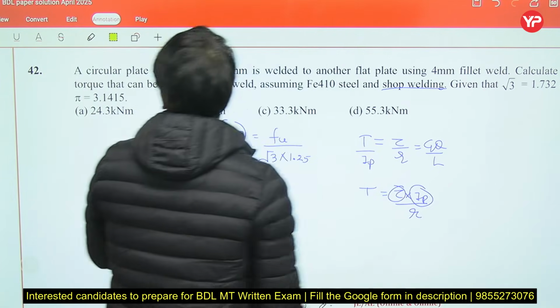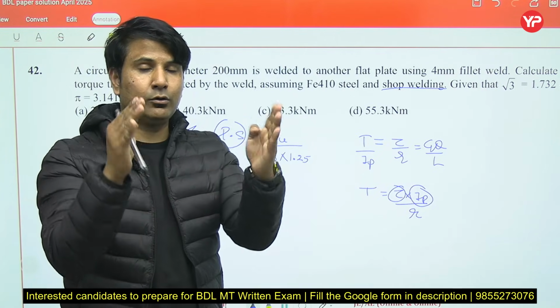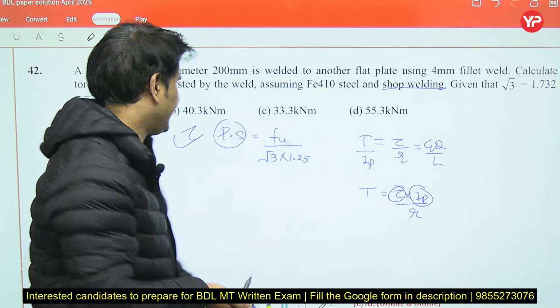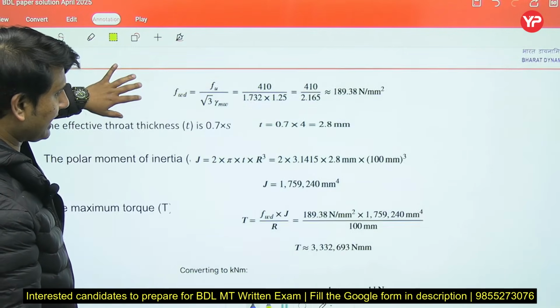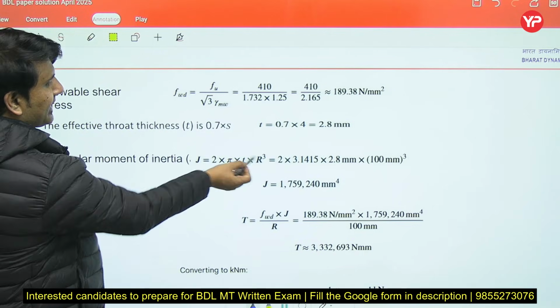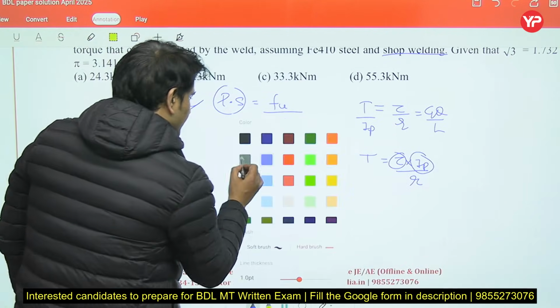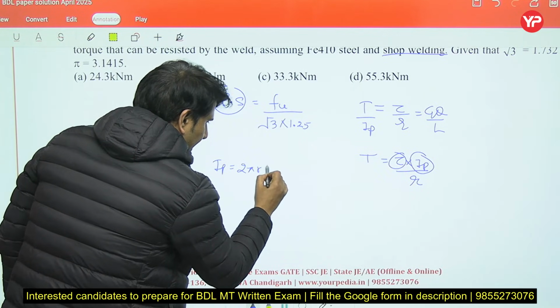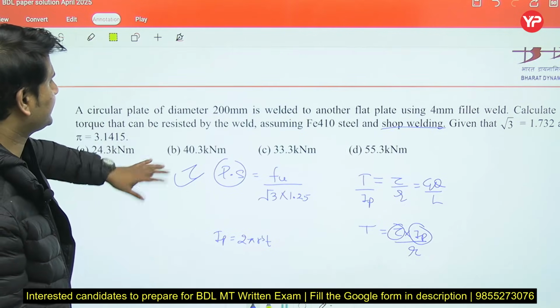IP, because this is a circular plate, it will look like a thin circular strip, and for that the formula of IP is 2 pi R cube T. So IP you can calculate from here, 2 pi R cube T. Thickness they have given, radius we know.